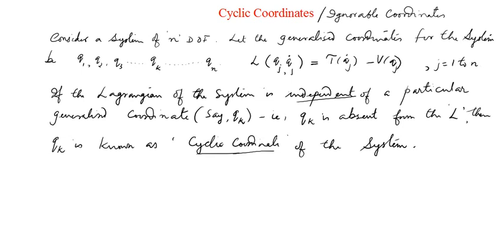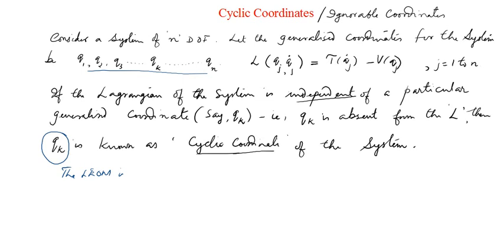So for that, let me once again go back to our Lagrange's equation of motion. I have considered that some coordinate Qk among Q1, Q2, Q3 up to Qn is absent. So Qk is our cyclic coordinate. Let me take it like that. So what is our general equation? The Lagrange's equation of motion